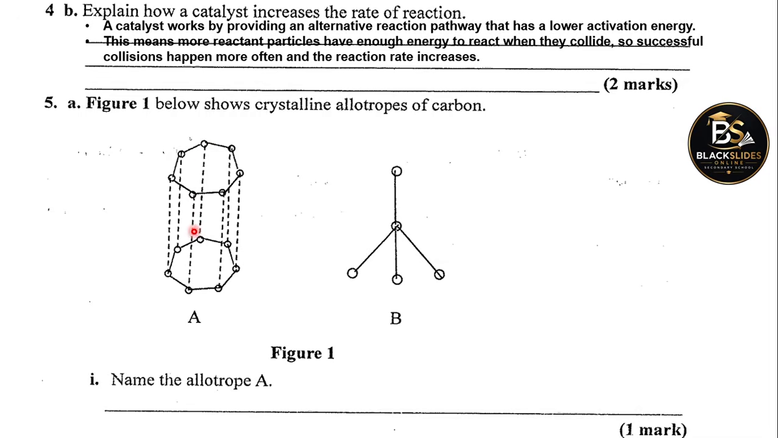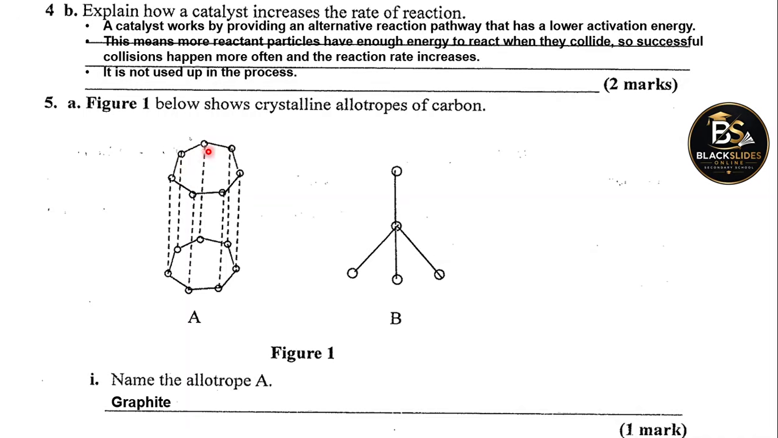The allotrope A, you would recall this must be graphite. So this is graphite. Remember that graphite is made up of hexagonal layers which are joined together by weak covalent bonds. These bonds here represent weak forces holding the layers together. So it occurs in hexagonal layers.